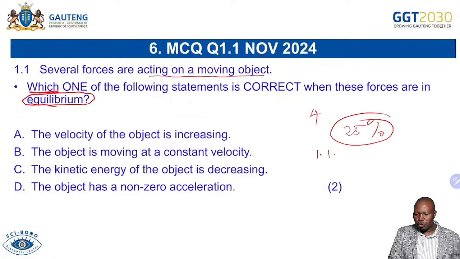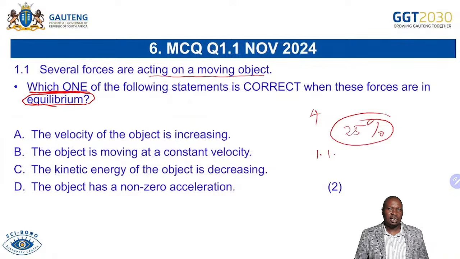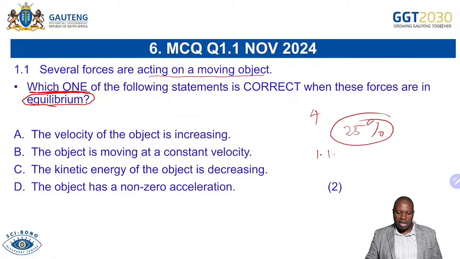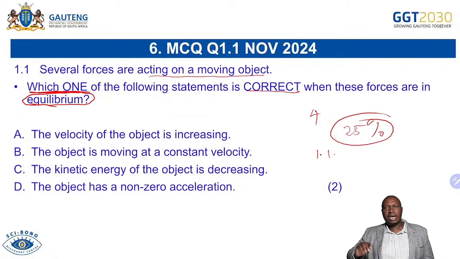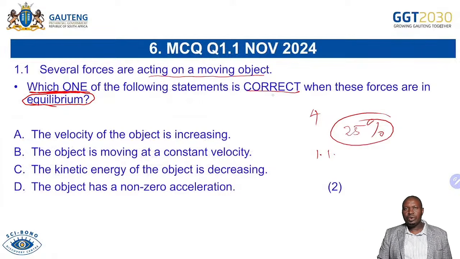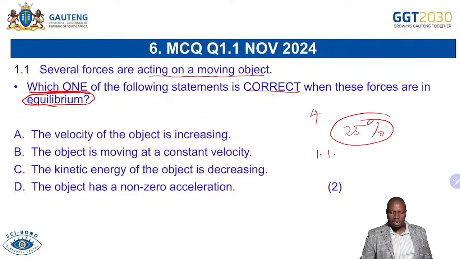This is what you are supposed to identify, which one of these 4. That is the task that you have at hand, to identify which one of the following statements is correct. So you know that I'm looking for a correct one, because sometimes you are asked to identify which one is incorrect. Hence we're saying underline those keywords. They're able to help you in answering the question.